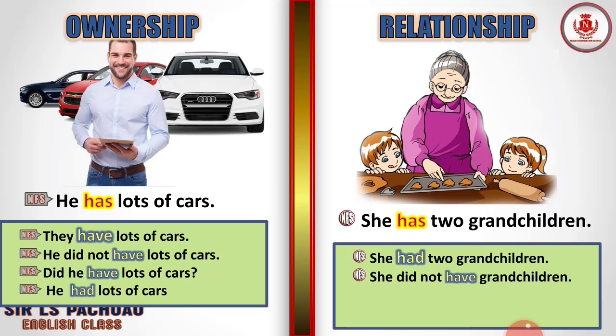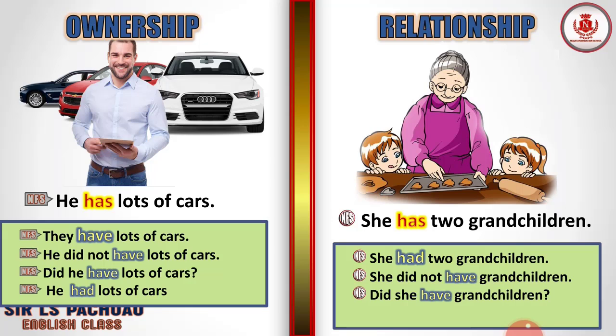She did not have grandchildren. So whenever we have "did not" or "not," the sentence will always be a negative sentence. Understand? Did she have grandchildren? Here we have a question mark and it's an interrogative sentence, or a question sentence. Understand? And see the change in the verbs here, the belonging verbs.